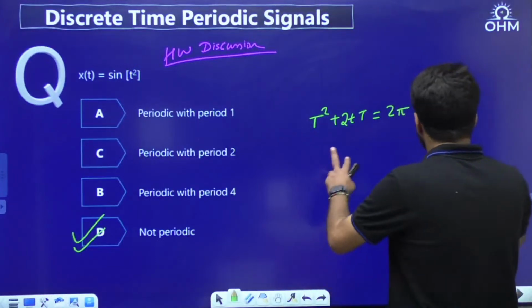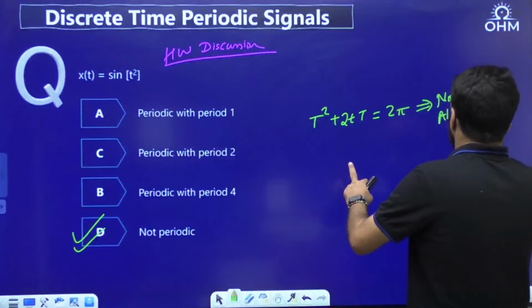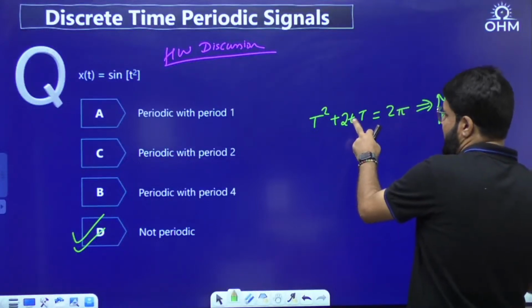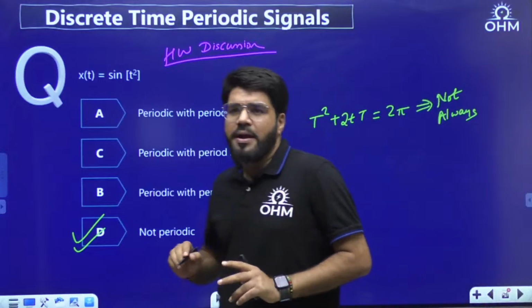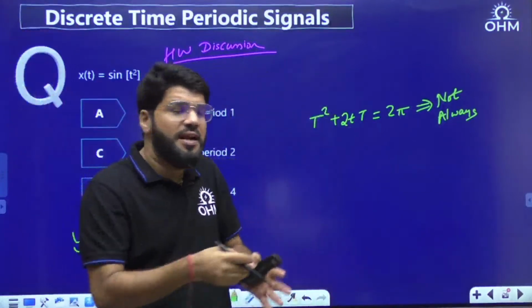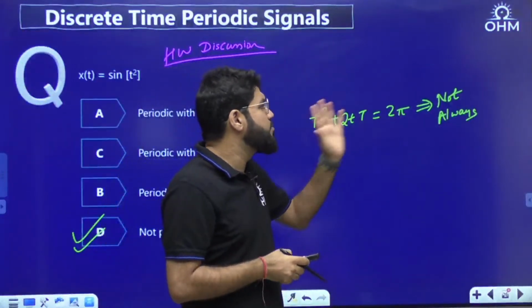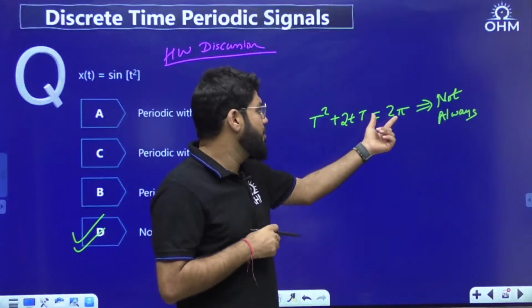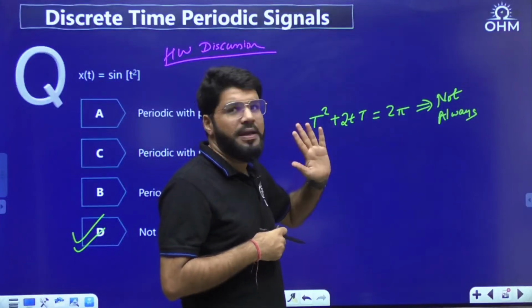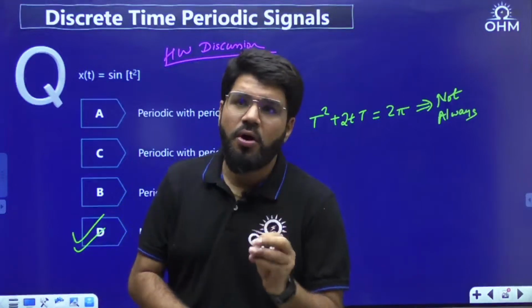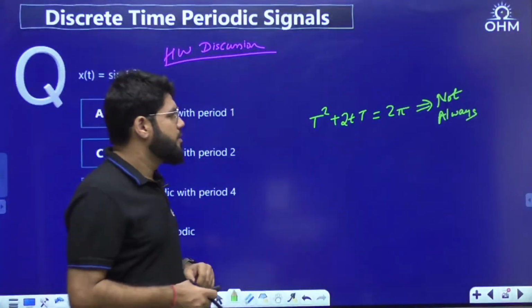Here the integer condition is not coming up. In the continuous time domain, the time period and the time can take any value. Maybe under one particular calculation this becomes 2 pi, but not always, na? But not always. Okay, theek hai.